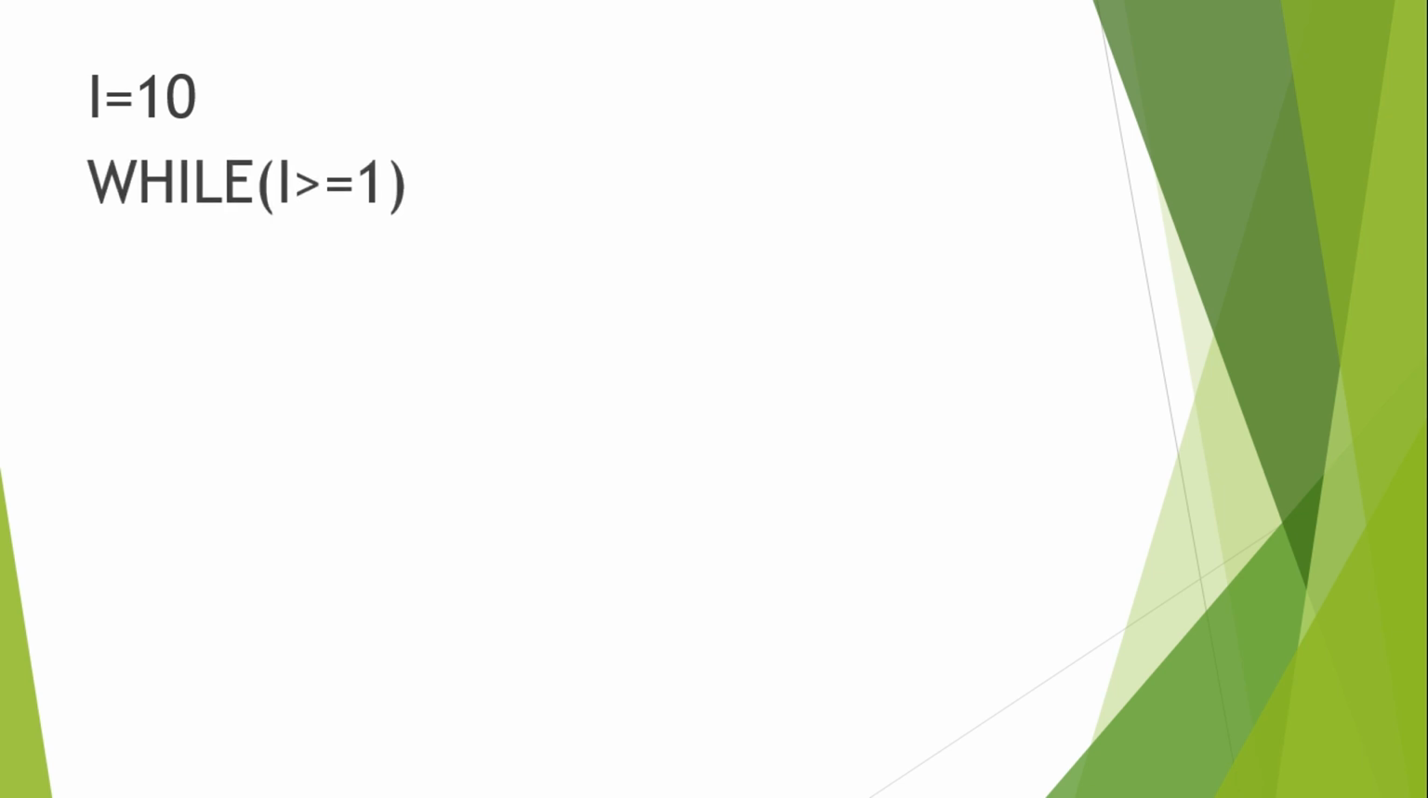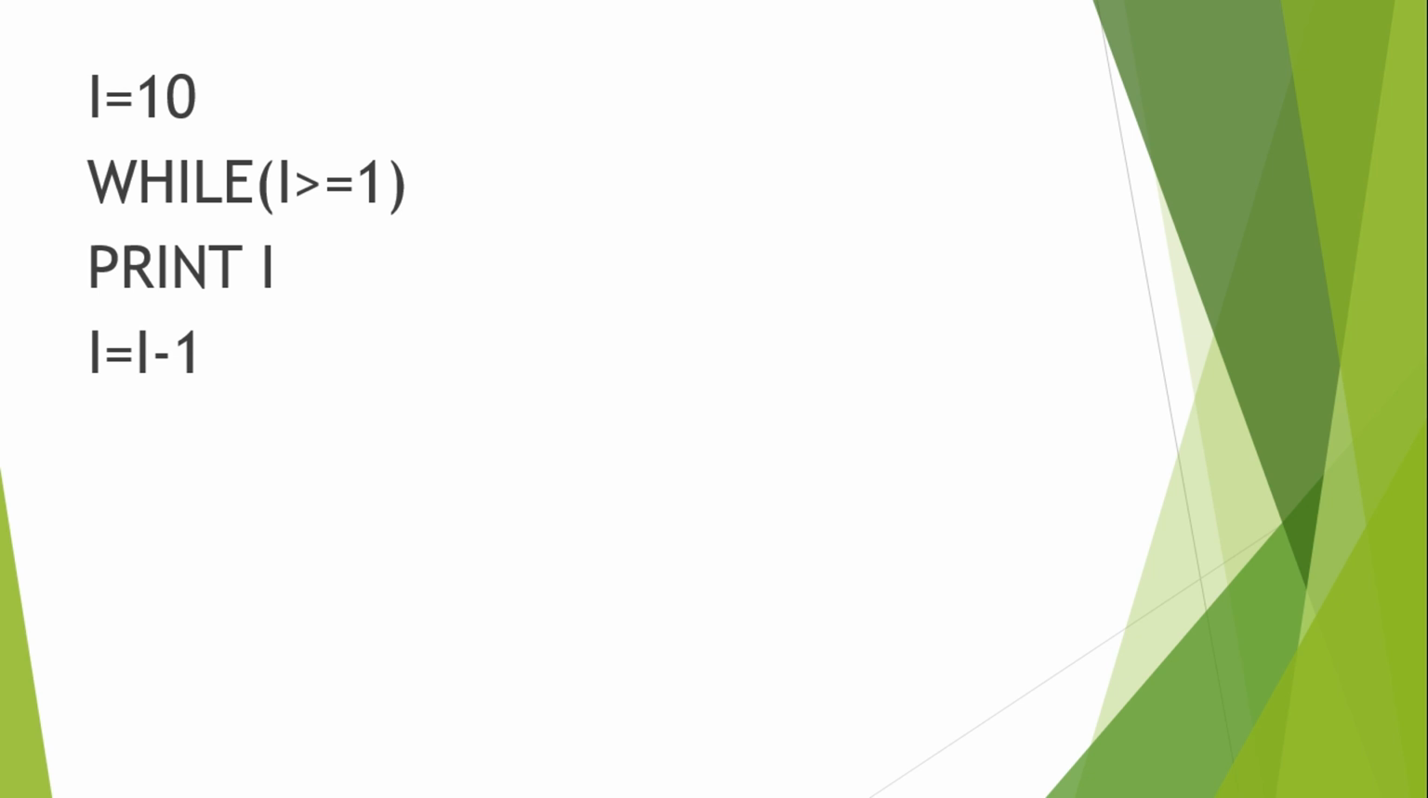Now the condition will be different. While I is greater than or equal to 1, I wanted to print 10, 9, 8, 7 this way. That is why the condition will go in reverse order. Okay, now inside the while statement I have written print I. So the first value I will print is 10. I need to print 9 after this, so I need to decrease the value of I by 1. That is why I have done it manually: I equal to I minus 1.